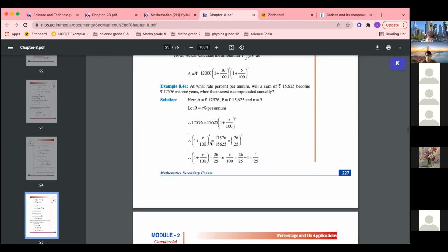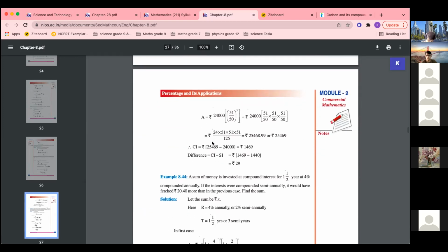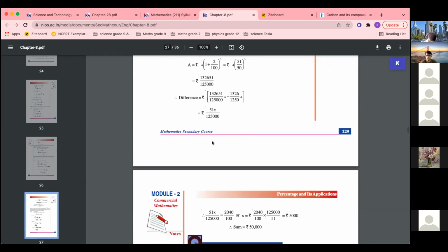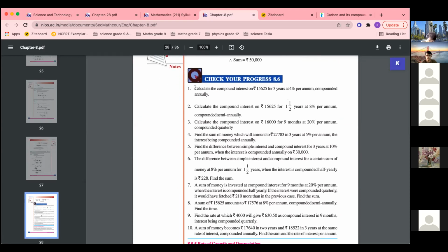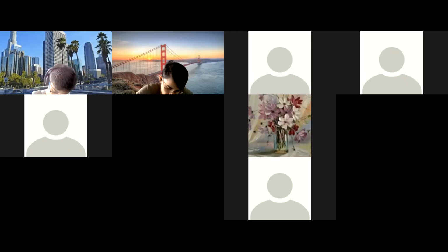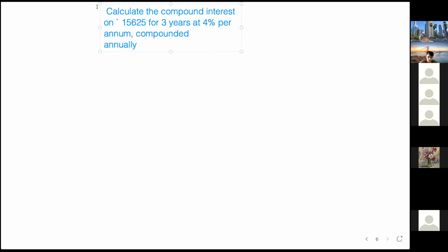Okay, so let us do exercise questions now. बहुत सारे questions हैं. So I'm giving this question, do this question using formula, and let us see if you're getting it. This is exercise 8.6.